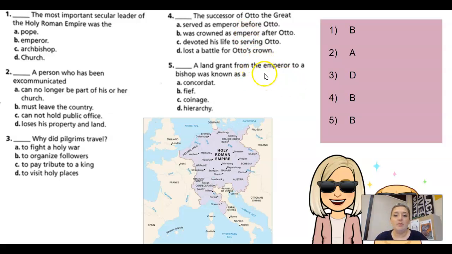A land grant from an emperor to a bishop is known as a fief. This is actually a review word. We saw this in a couple lessons ago. So if you got a couple wrong, go ahead and fix them. You can pause the video and fix them, or we can move on.